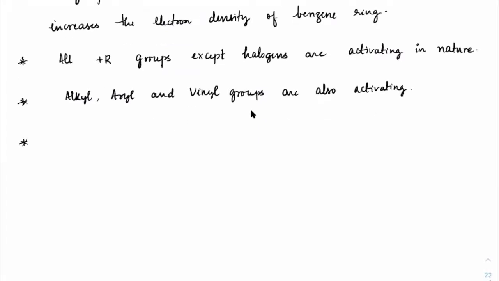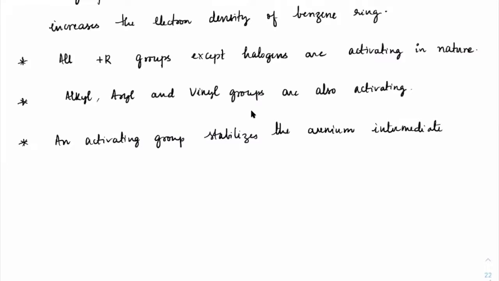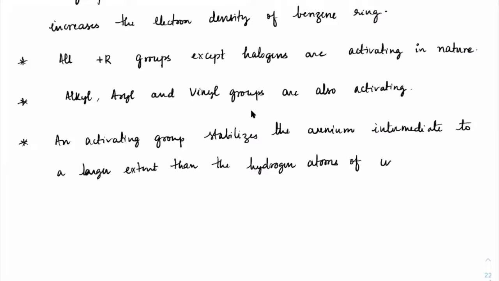What does an activating group do? See, an activating group stabilizes the arenium complex, or the Wheland intermediate, or arenium intermediate, to a larger extent than the hydrogen atoms of unsubstituted benzenes.